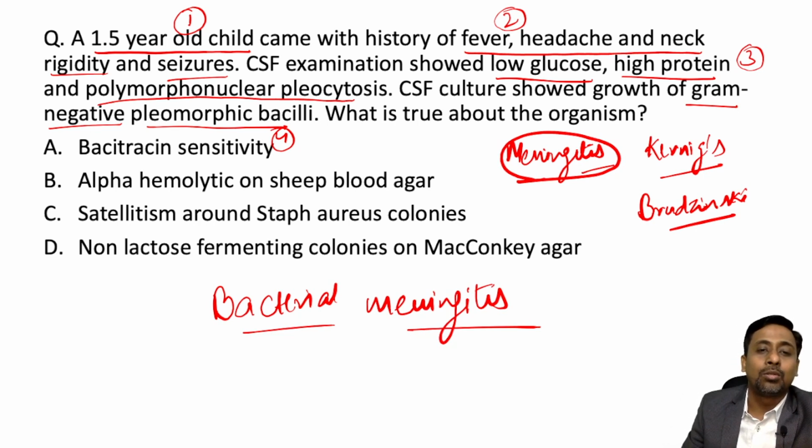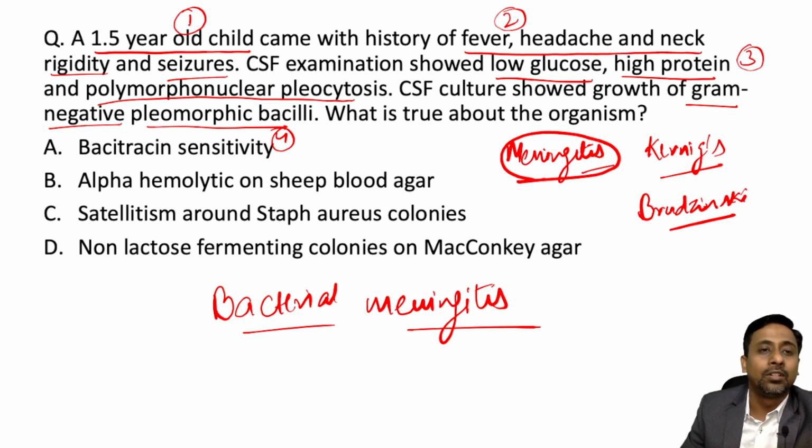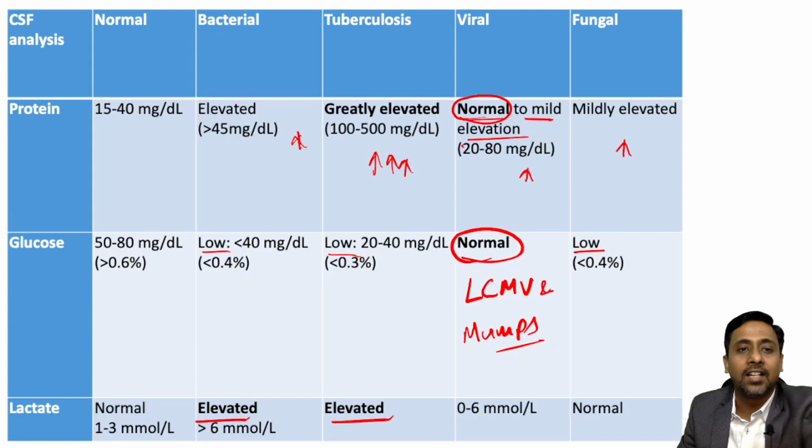So now to know what is the causative agent, because then only we'll come to know about what is true about the organism. So we need to know the common bacterial causes of meningitis in different age groups. So the first information given about the age of the child is around 1.5 years old. So we need to know what are the bacterial agents causing meningitis in this age group. Okay, so for that, there is another table.